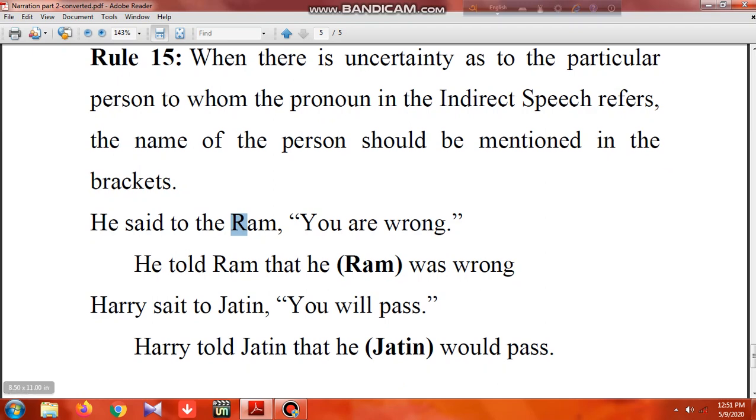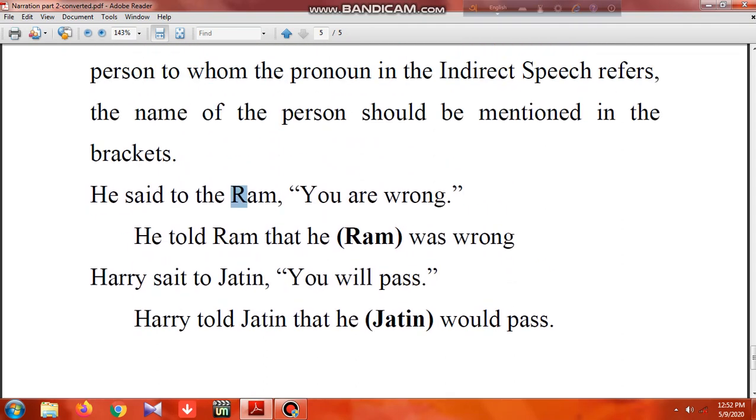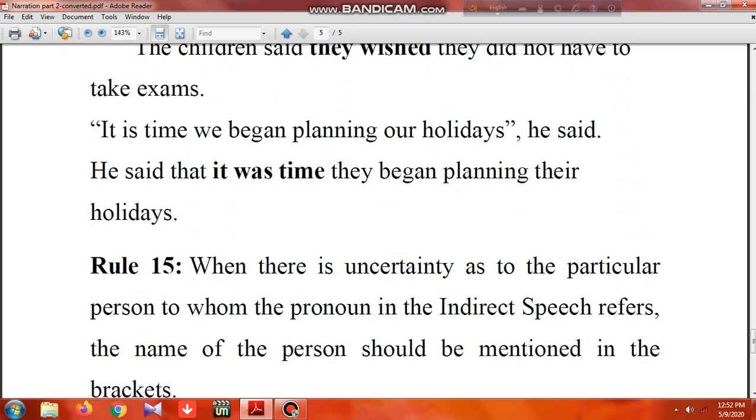Harry said to Jatin, "You will pass." So Harry told Jatin that he would pass. Here he means Jatin, so in brackets write Jatin, or you can simply write J. So that's all for today. One more lecture to go for narration, then you go for exercise. I want you to go through the rules and practice this at home.